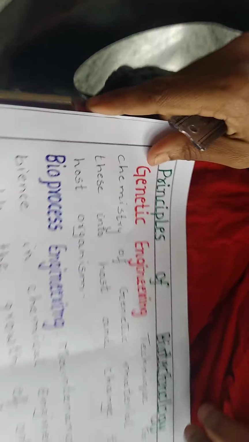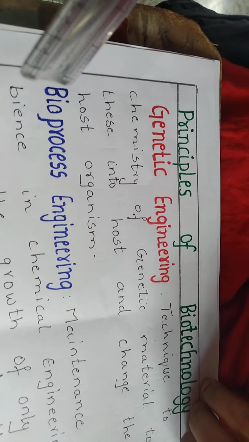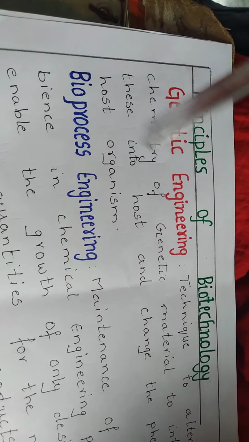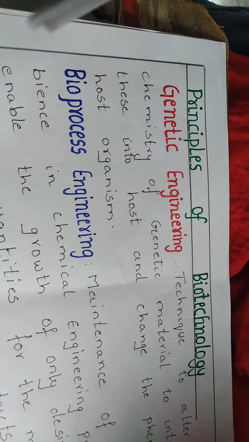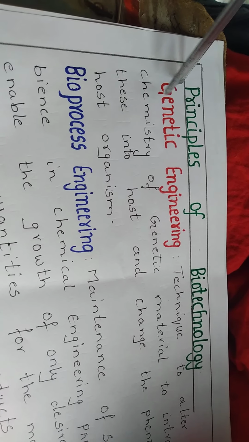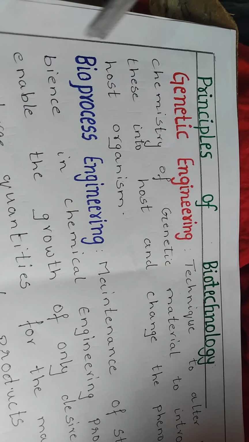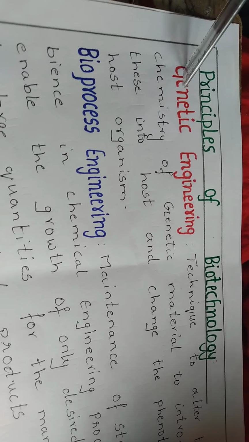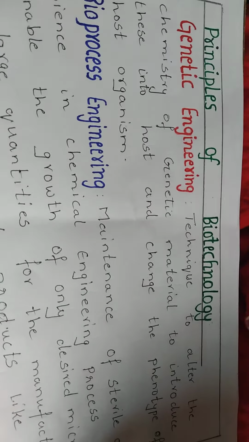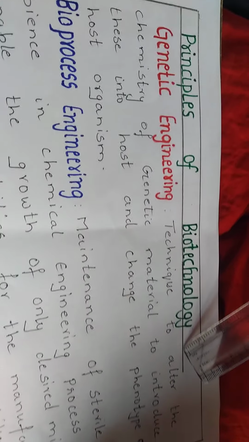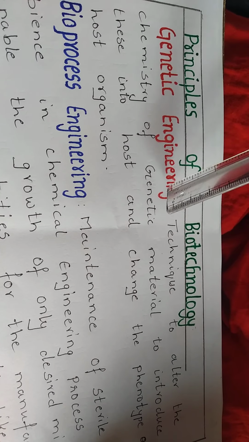Now coming to the next topic. Though a number of techniques are involved in the process of biotechnology, there are two core techniques which play a crucial role: genetic engineering and bioprocess engineering. What do you mean by genetic engineering? Genetic engineering is the techniques which are used to alter, that is, change, the chemistry of genetic material.